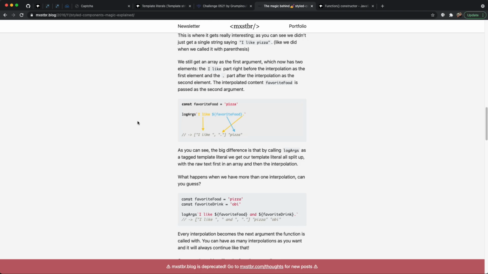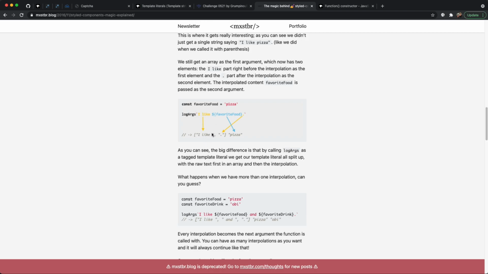Now this is the nuanced difference that I was talking about earlier when it comes to normal parentheses, curly brackets, compared with the backticks when you're trying to call a function. Because these are tag templates, everything that you pass before the tags, which is what we have to be inside in order to get a JavaScript context, ends up as an array and is passed in as the first parameter. And anything inside of these ends up being the second, third, fourth, whatever parameter that gets passed to the function, right?